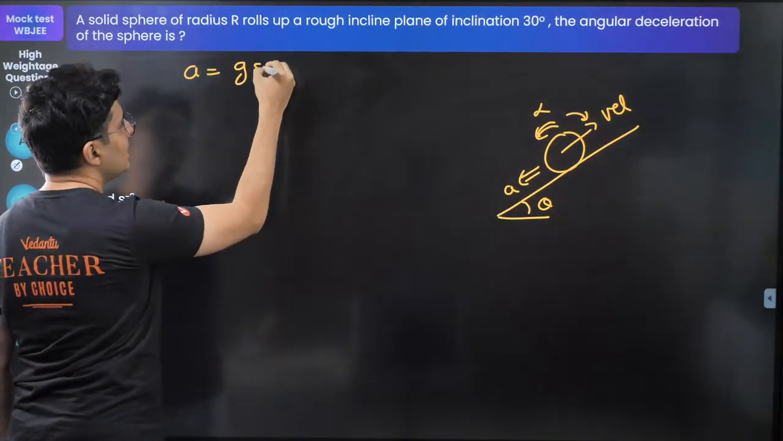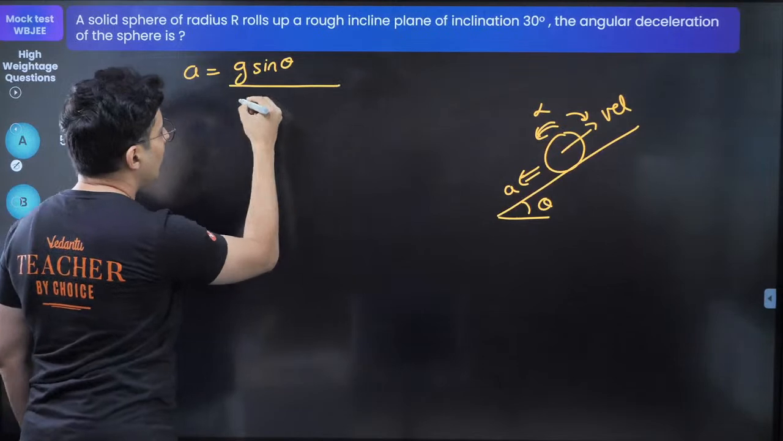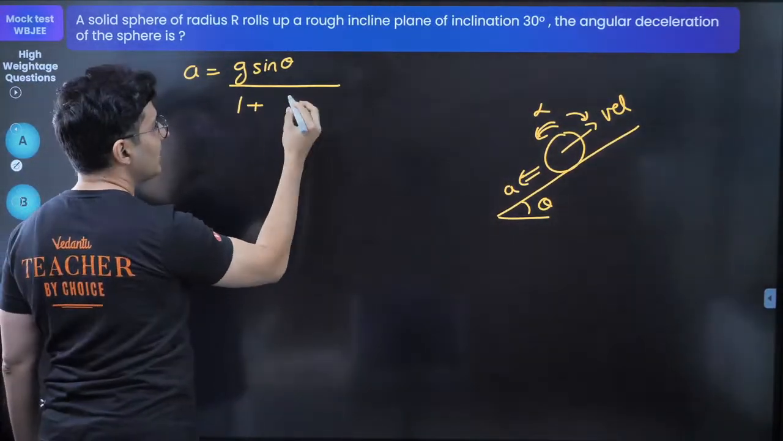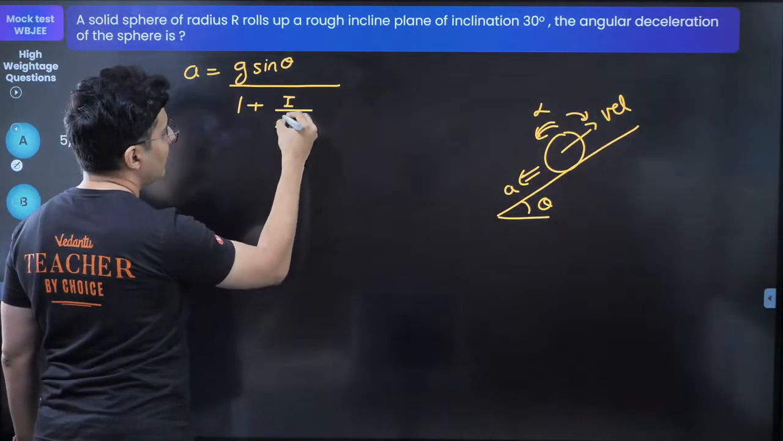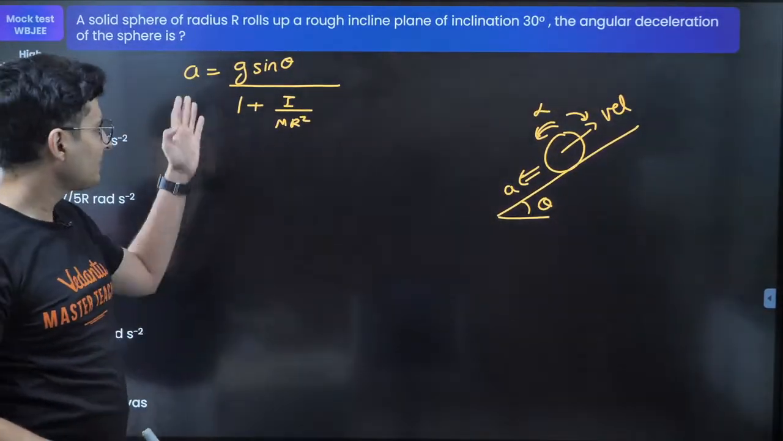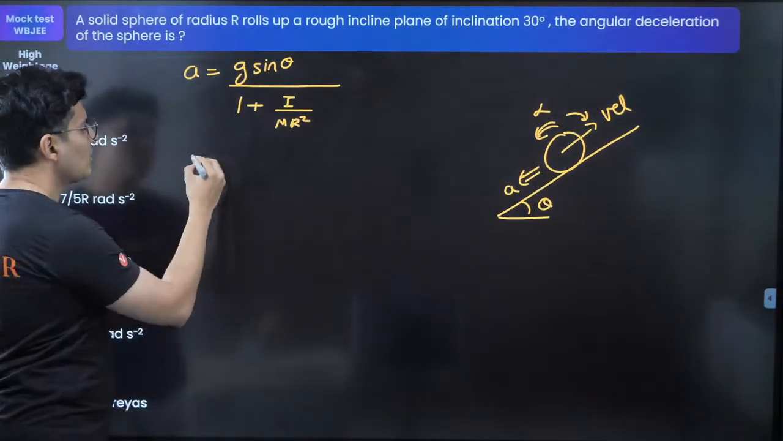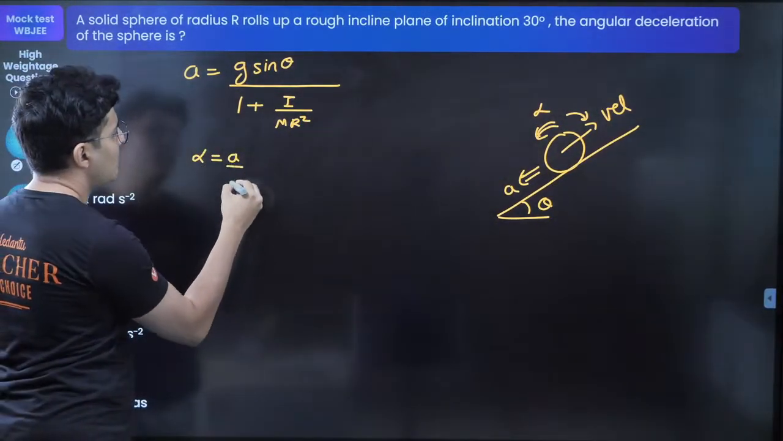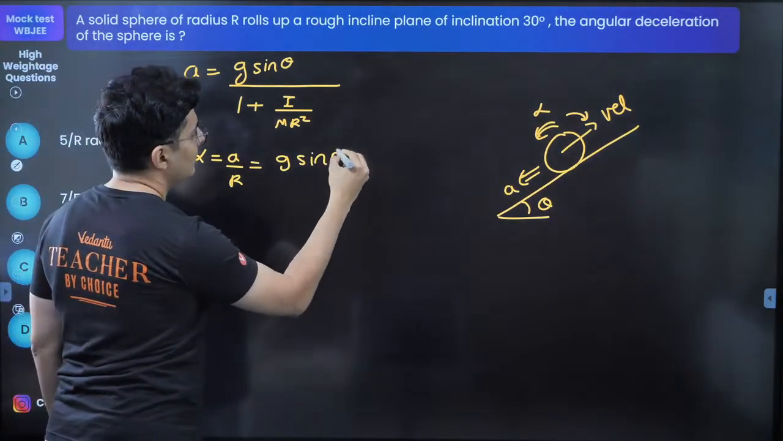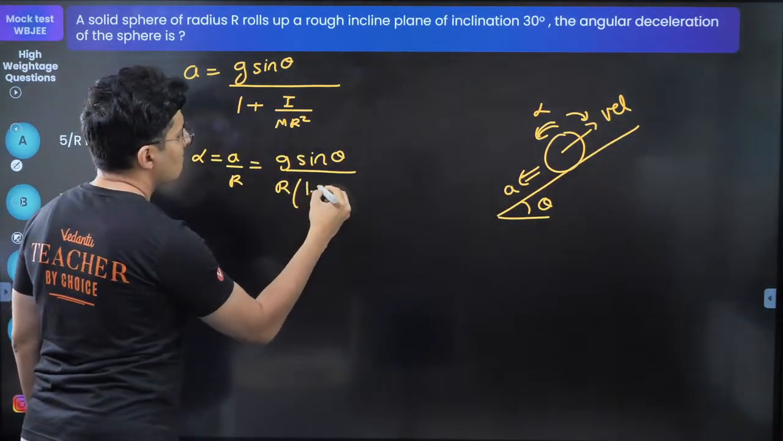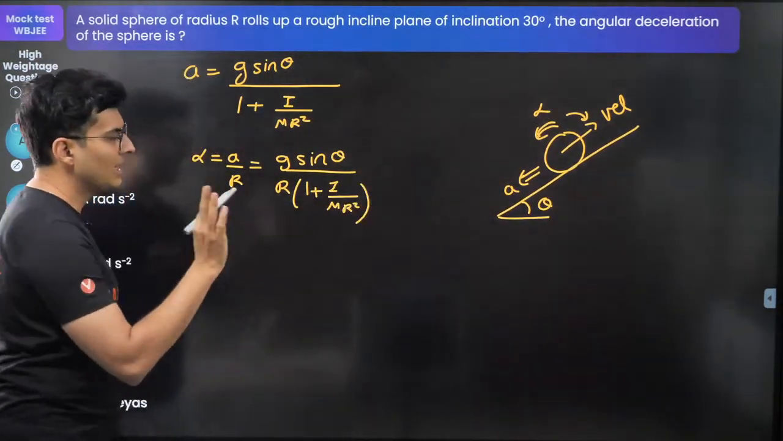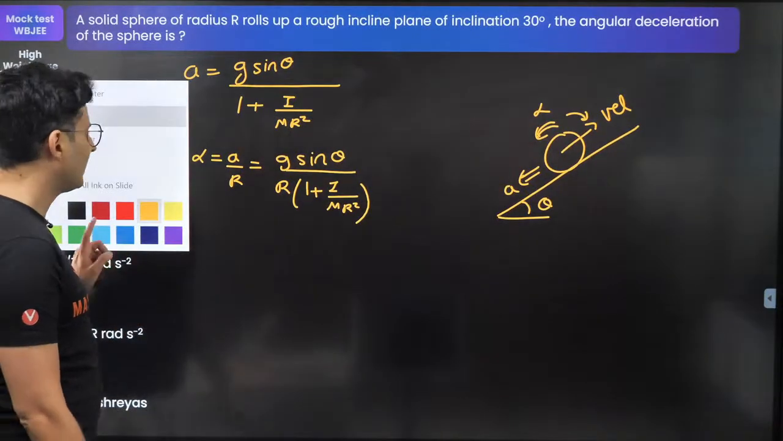A is g sine theta upon 1 plus I divided by mr square. This is the formula, it helps you a lot. And once you know acceleration, you can find alpha, which is nothing but A by R. So this will be g sine theta upon R into 1 plus I by mr square. That's it. Now start substituting the values, you will get the answer.